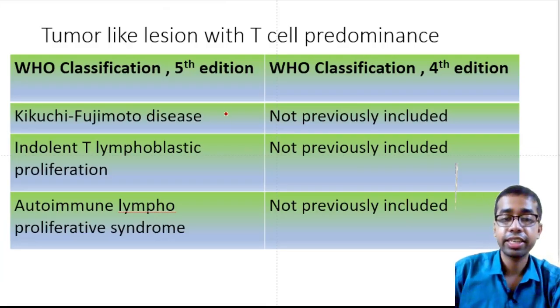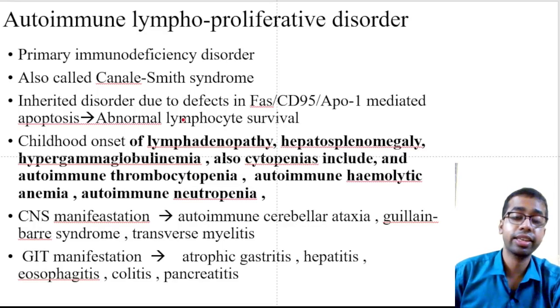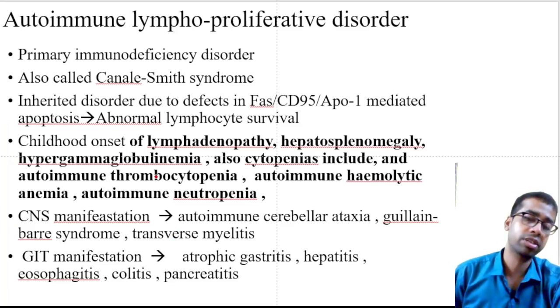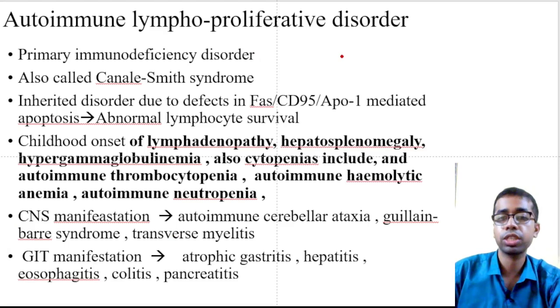So that's our first entity, Kikuchi Fujimoto disease. Done. Okay, the next entity. In the next entity, I think I have to tell you the name: autoimmune lymphoproliferative syndrome. I'm sure you have heard of it. Autoimmune lymphoproliferative syndrome is in primary immunodeficiency disorder, in the immunology topic, in general pathology.